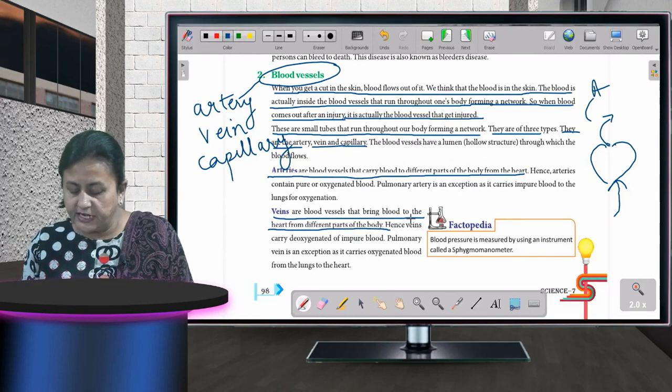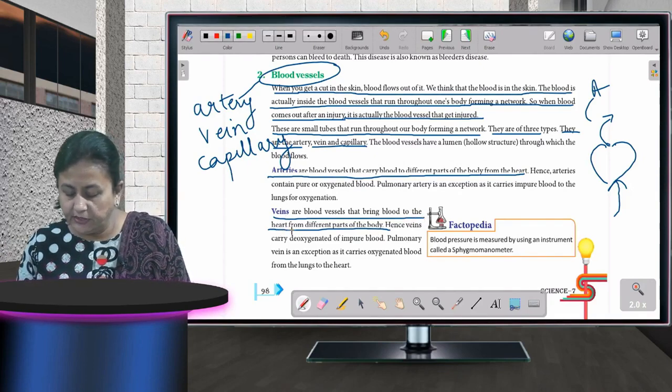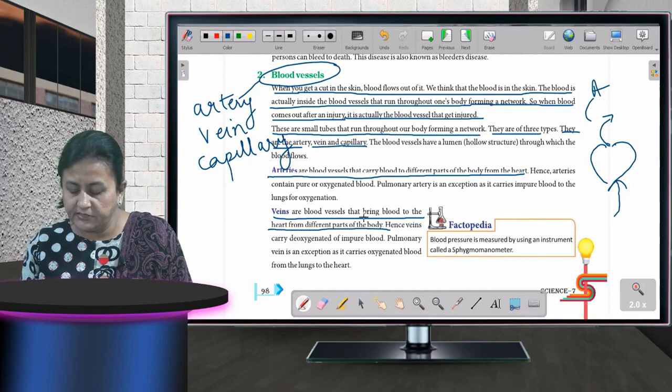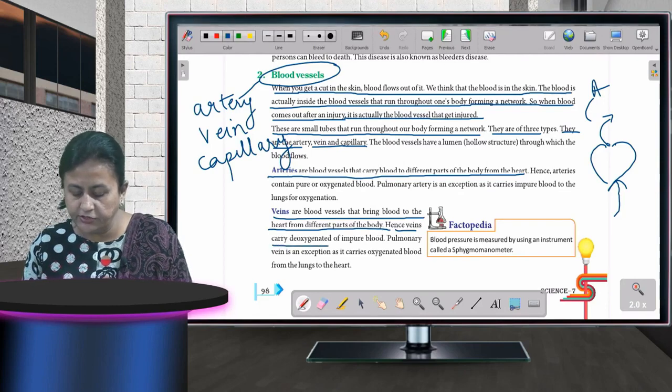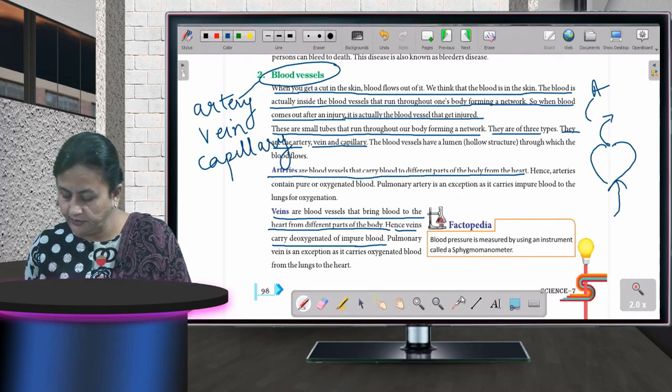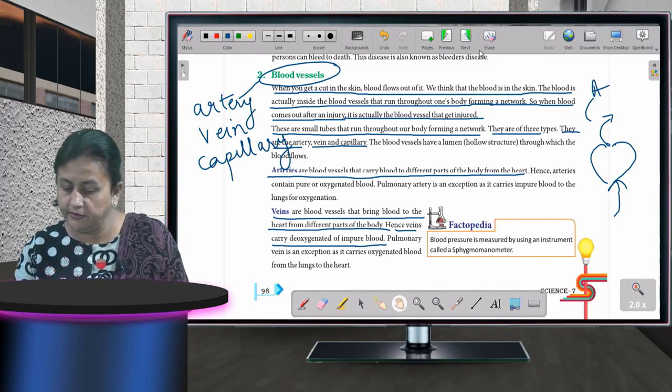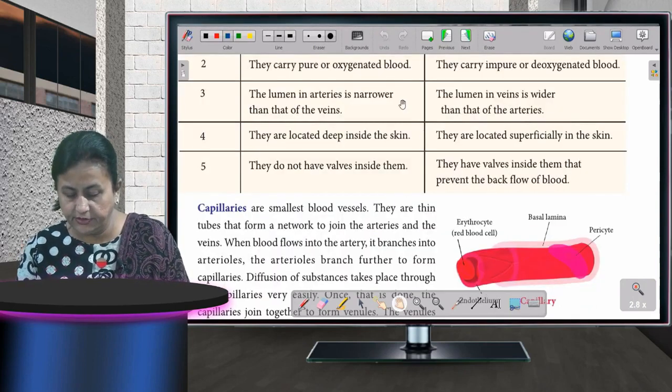Veins are blood vessels that bring blood to the heart from different parts of the body. Hence, veins carry deoxygenated or impure blood. Then come to the next one, that is capillaries.